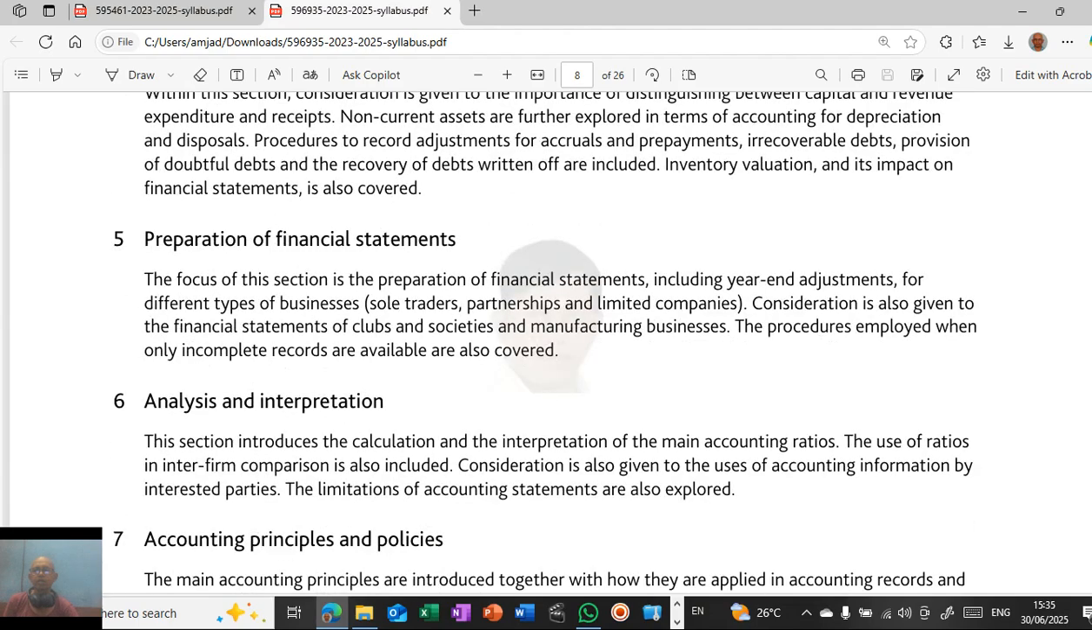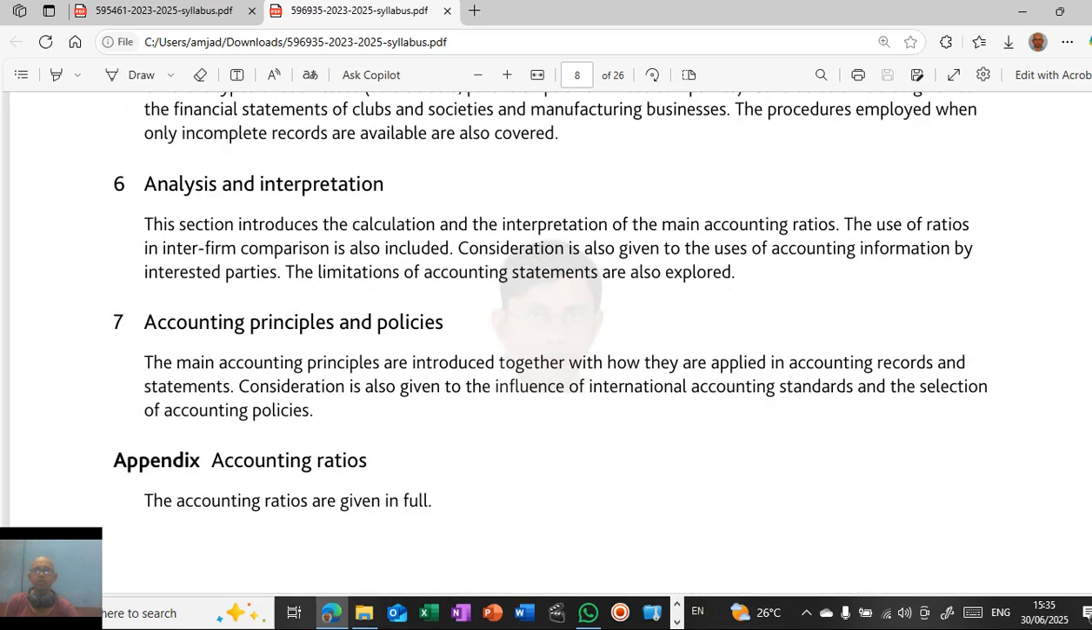Then preparation of financial statements, how to prepare financial statements of sole traders, partnerships and limited companies. Analysis and interpretation using accounting ratios. Accounting principles and policies, like the various accounting principles that are followed in the preparation of accounting statements. Accounting ratios, we'll be discussing everything in detail.